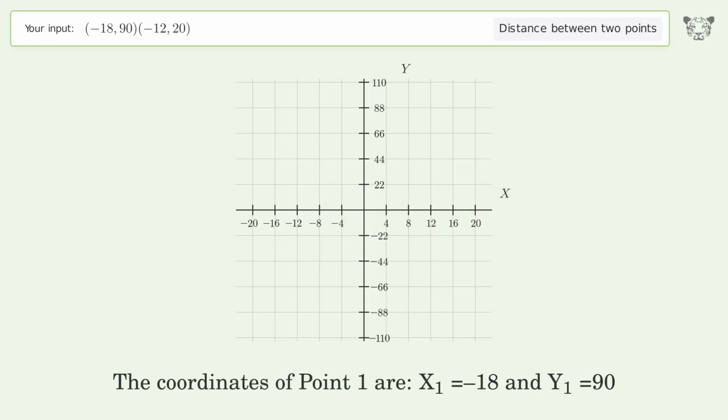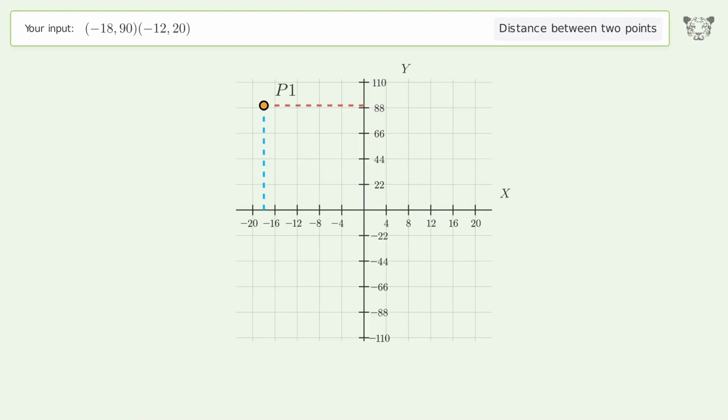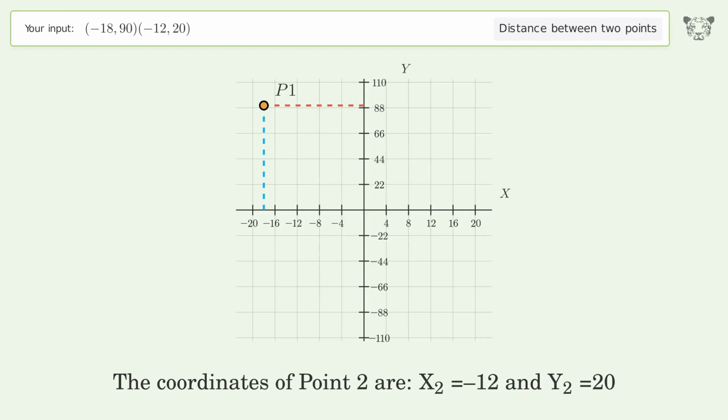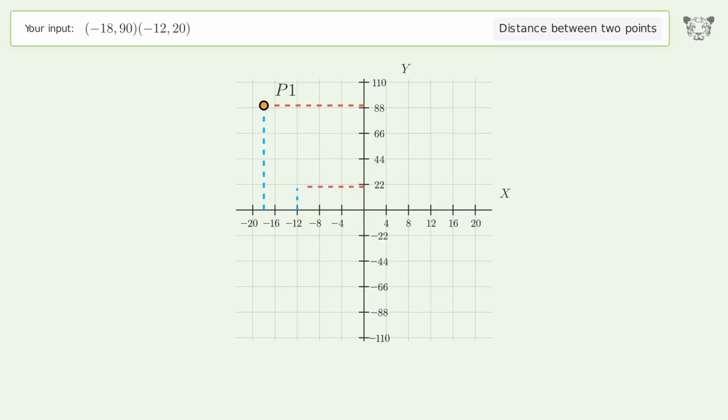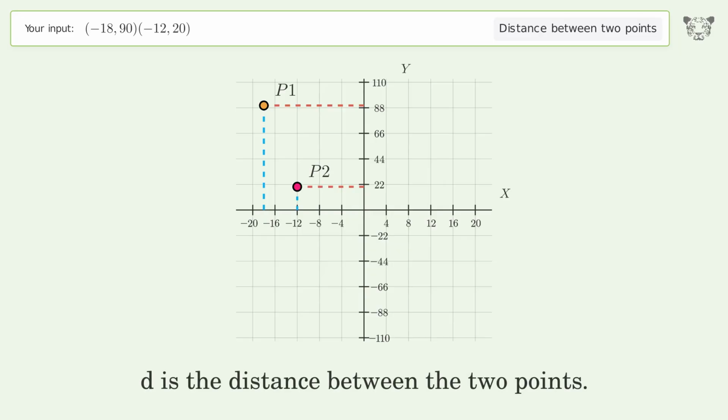The coordinates of point 1 are x1 equals -18 and y1 equals 90. The coordinates of point 2 are x2 equals -12 and y2 equals 20. D is the distance between the 2 points.